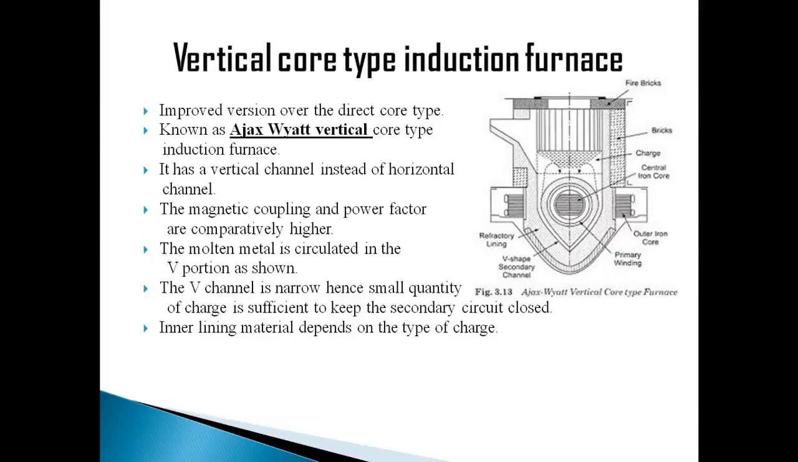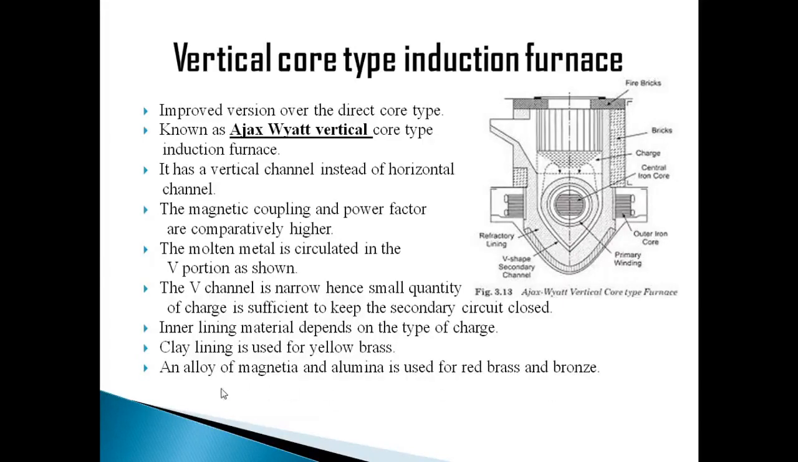The refractory materials, or inner lining materials, depend entirely upon the type of charge. So what lining are we using? The material used for lining depends upon what type of charge we are using. If it is yellow brass, then we use clay lining. If it is red brass and bronze, then we use an alloy of magnesia and alumina. So by this, I think you got an idea that we use this kind of vertical core type induction furnace for melting of charge.